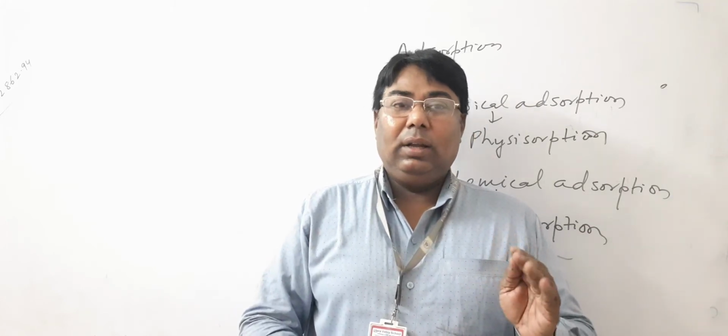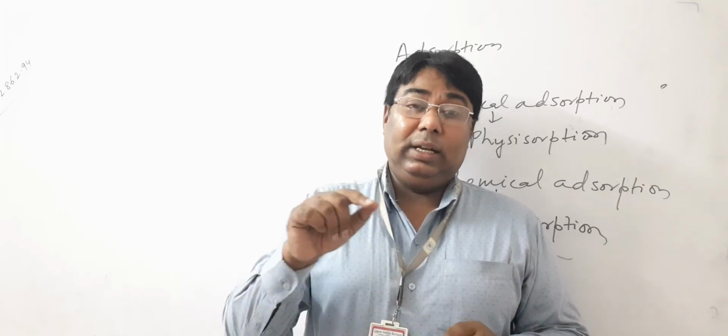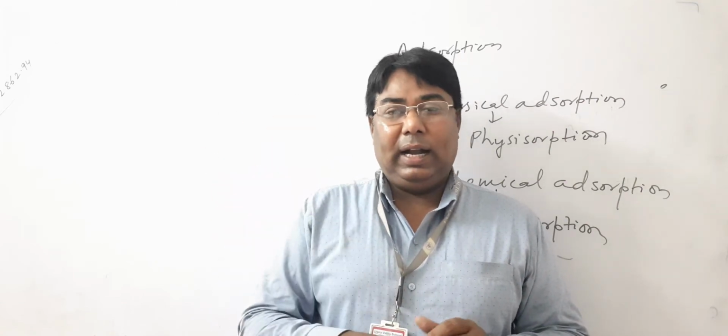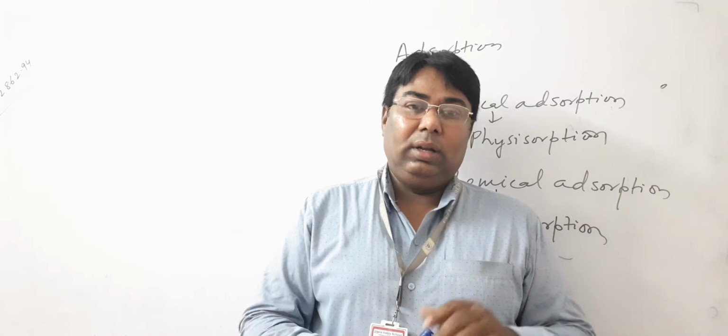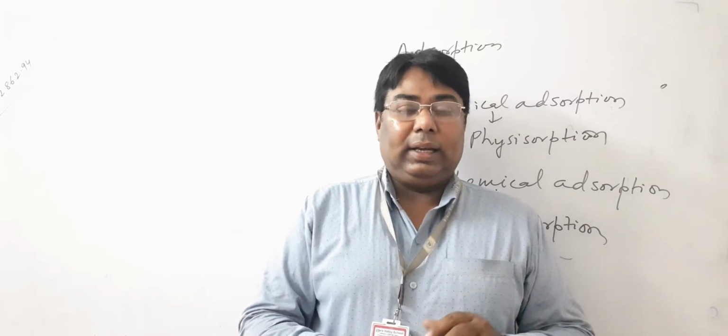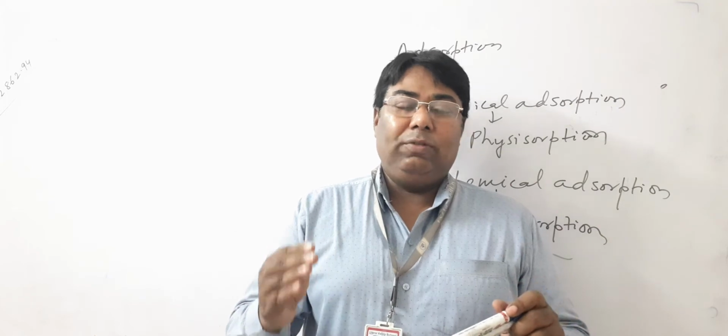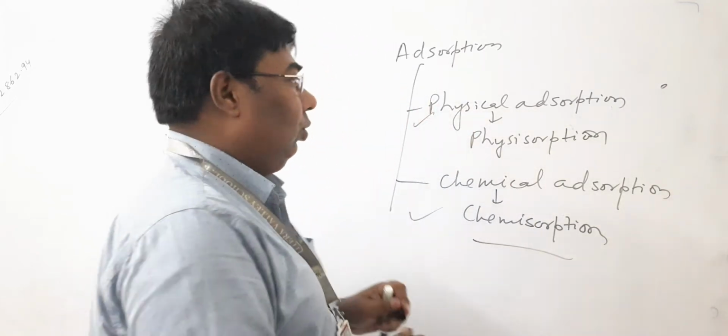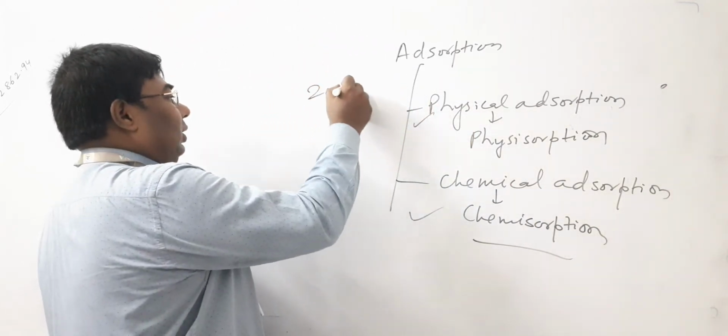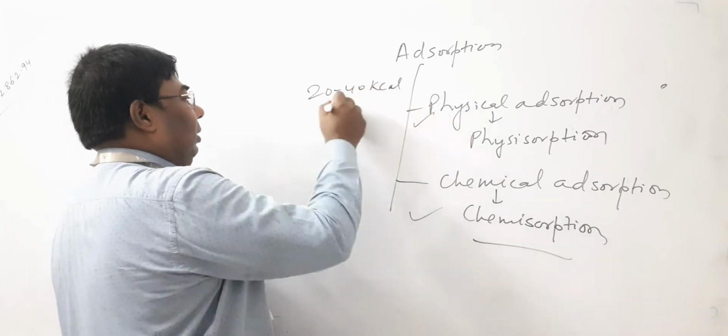Number three, physical adsorption is irreversible, whereas chemical adsorption is reversible. Next, in physical adsorption, the enthalpy of adsorption is very low, 20 to 40 kilocalorie per mole.